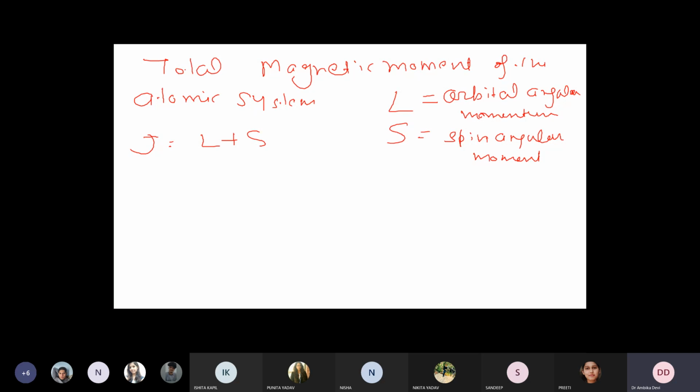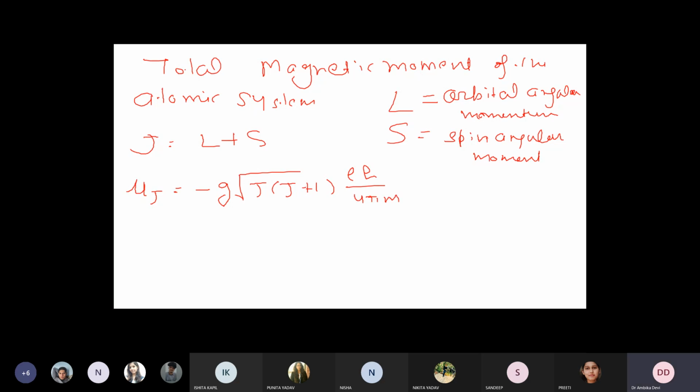So mu J, the total magnetic moment of the system, is given by mu J is equal to minus g under root of J into J plus 1, eh upon 4 pi m.